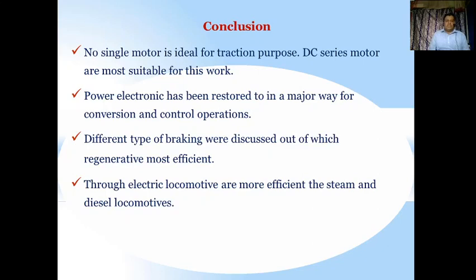Now, power electronics has been used in a major way for conversion and control operations. As I already said, inverters, rectifiers, and other electronic devices are used to change power from one form to another, as well as to step down the voltage. We also use the transformer here. Power electronic devices in combination with transformers are doing wonders to make traction very easy and affordable.